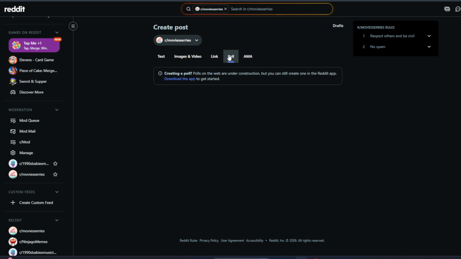Inside the post creator, you'll typically see several post types you can choose from, such as text, image, link, or poll. Here, you want to specifically choose the poll option. Click on the poll type so Reddit shows you the fields to enter your question and the different poll choices. If you don't see a poll option, it may mean that particular subreddit doesn't allow polls, and you might need to choose a different community.